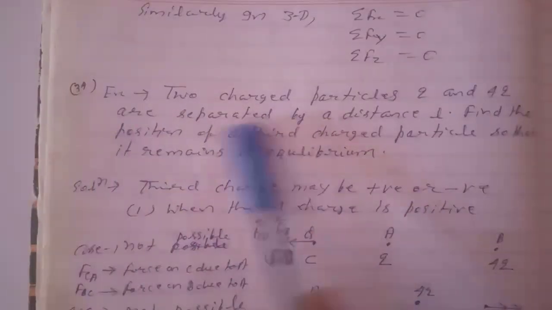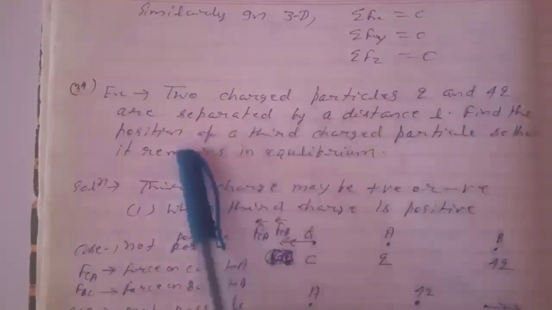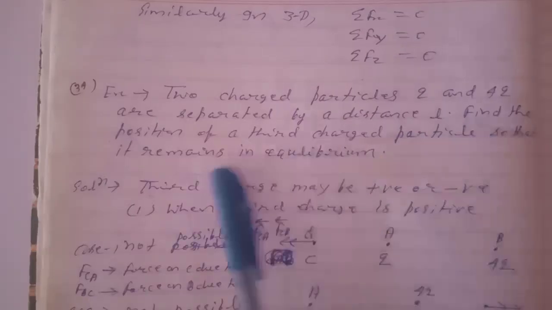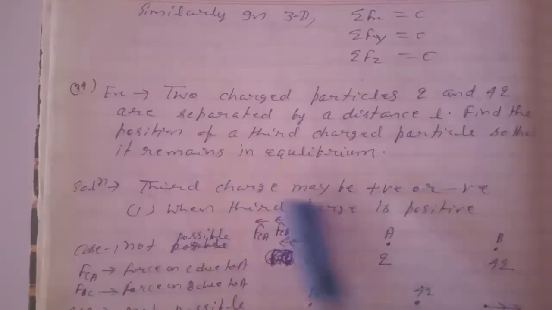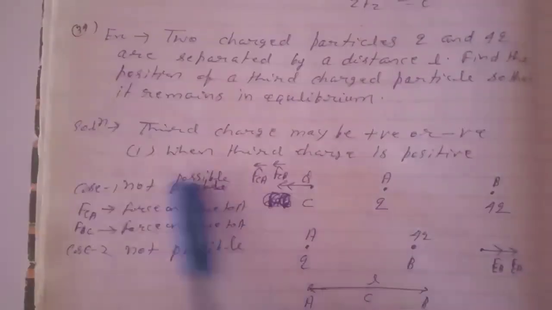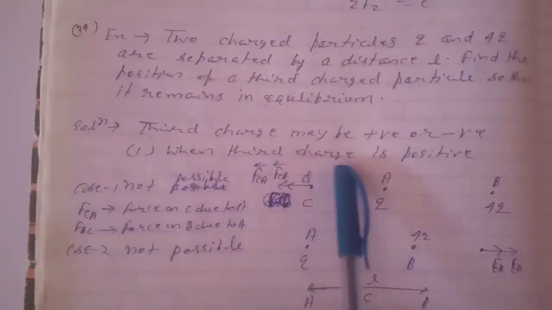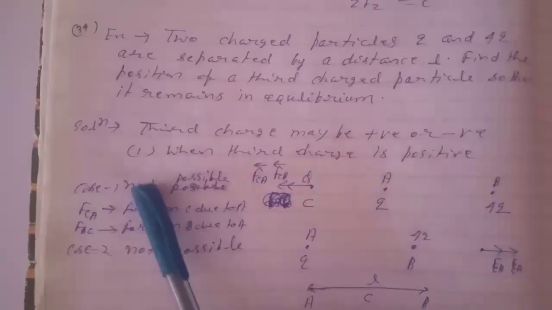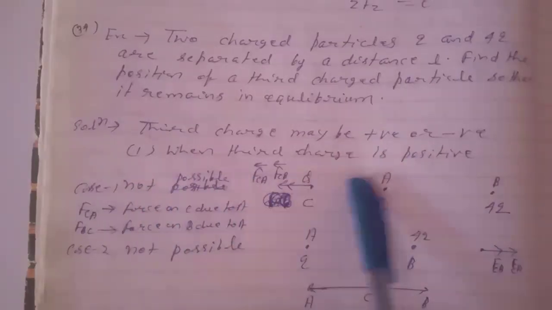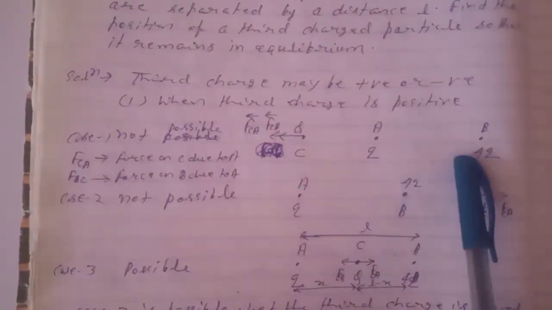Question: two charged particles q and 4q are separated by a distance L. Find the position of a third charged particle so that it remains in equilibrium. Solution: the third charge may be positive or negative. One, when the third charge is positive, here it is shown the situation.